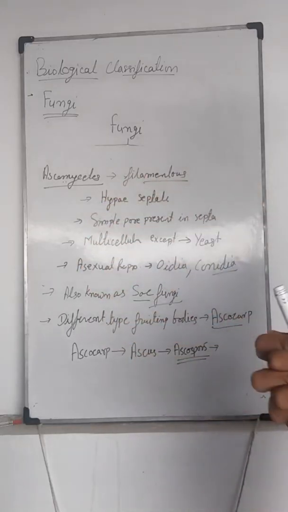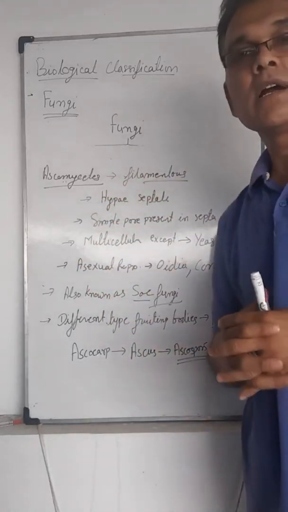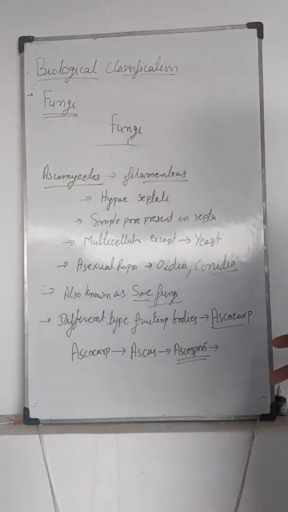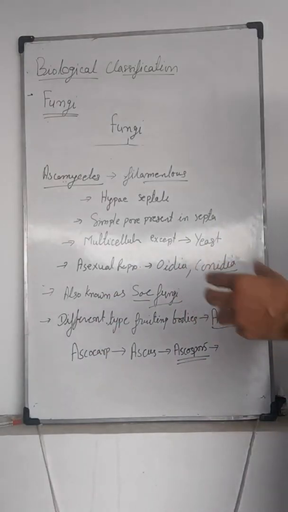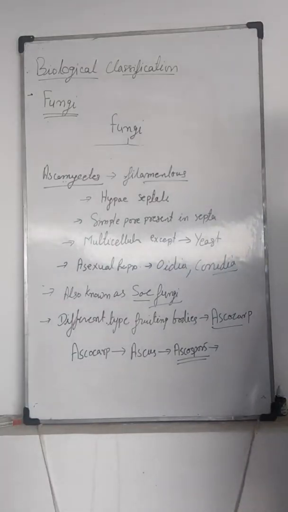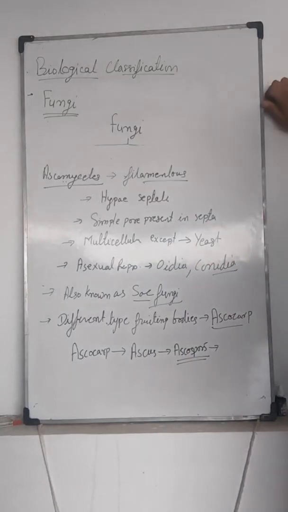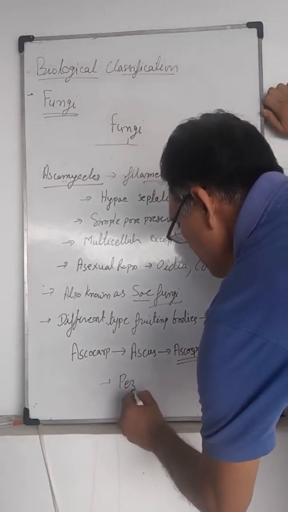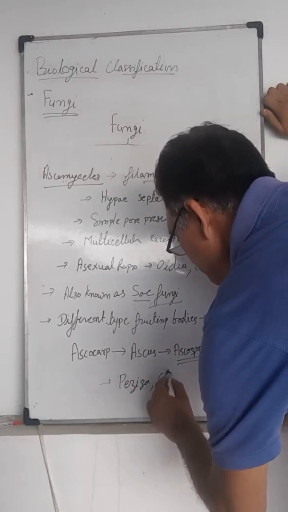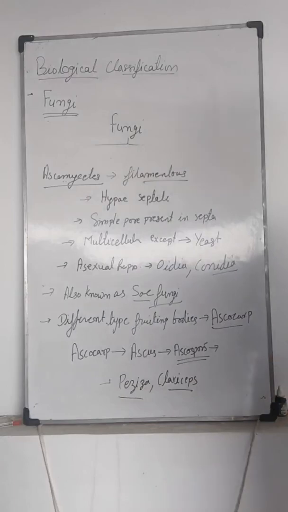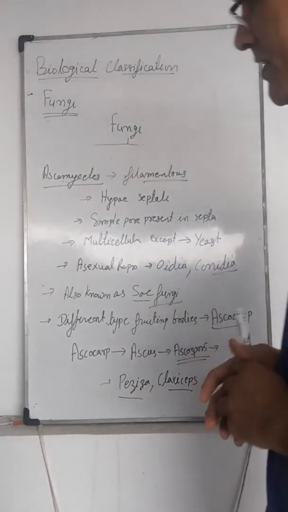Some ascomycetes also grow on cow dung, and such fungi are known as coprophilous, growing on dung. Examples of ascomycetes are Peziza and Claviceps.